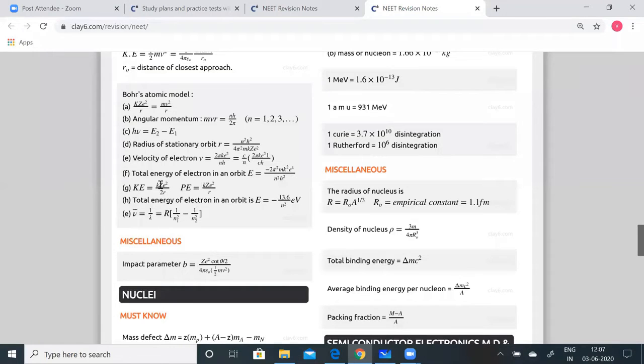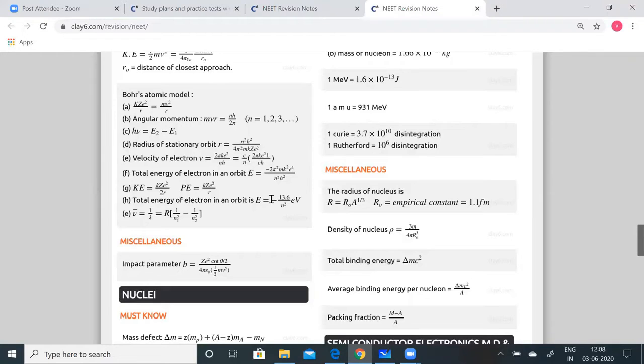Kinetic energy is equal to kZe squared by 2r. Potential energy is equal to kZe squared by r. So note the difference: kinetic energy is kZe squared by 2r and potential energy is kZe squared by r. Total energy of the electron in an atom in an orbit is E is equal to minus 13.6 by n